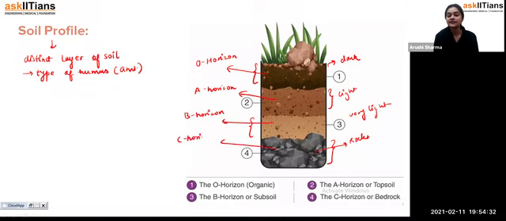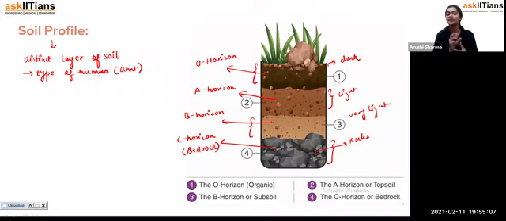If it is the C horizon, it has only rocks and rocks, which is why we call it the bedrock. That means you cannot find soil at this point. Big-sized rocks are present here, which cannot be weathered, that is, cannot be broken down into soil. So these are the four distinct layers of the soil, formed depending upon the amount of humus, the amount of nutrients, and other factors also. So we get these four parts.